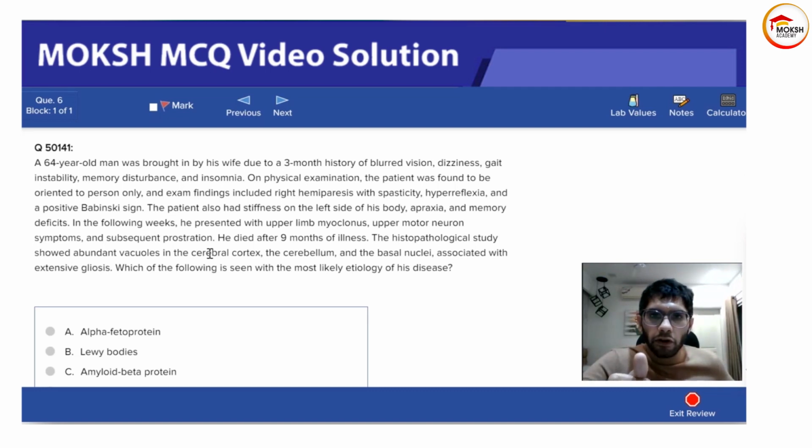Since it cannot be broken down, it will accumulate in the vacuoles and we will see abundant vacuolation in the cerebral cortex. And then to try to heal it, the brain will recruit glial cells. They'll try to cause fibrosis and healing, but that will cause further damage and the cells will be damaged. I hope this explains it.